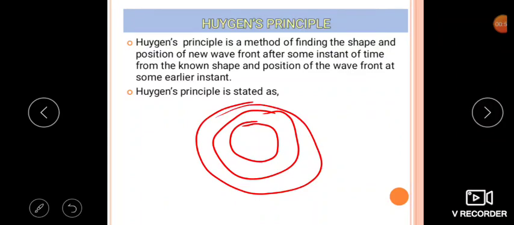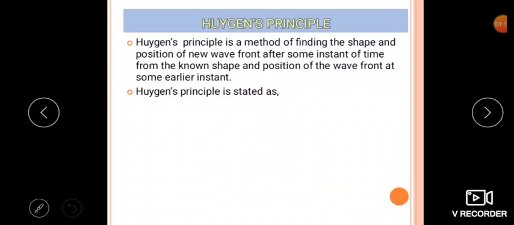The shape of the second wavefront as well as the third wavefront will be known with the help of the previous one, the first one, because that takes place after a certain instant of time. With the help of the previous one, we find out the position and the shape of the new wavefront. That is nothing but our main Huygens principle.